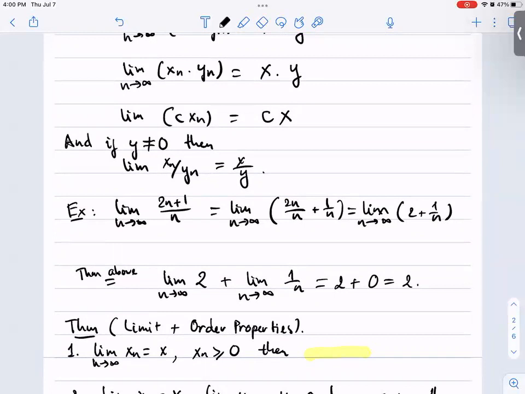So in general, limit is said to be compatible with algebraic properties of the real numbers. That is, you can interchange the operation of taking limit and algebraic operation.